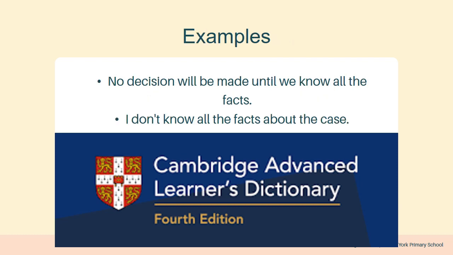Other few examples that have been taken from the dictionary. For example, no decision will be made until we know all the facts. This is an example of fact. I don't know all the facts about the case. So this is not about opinion. This is about fact. And you can understand what we mean by fact by it.